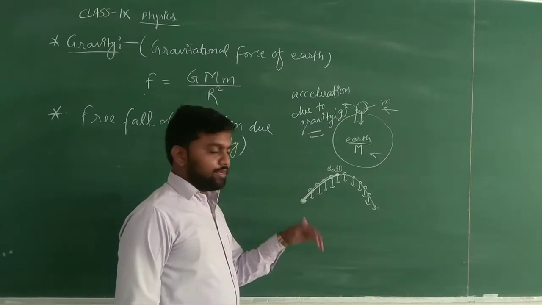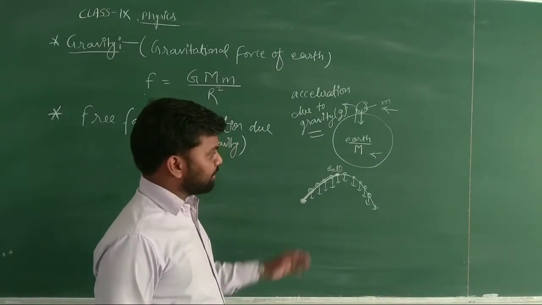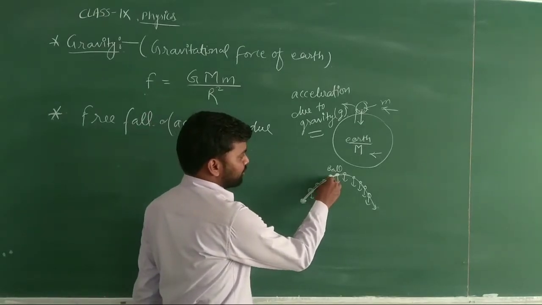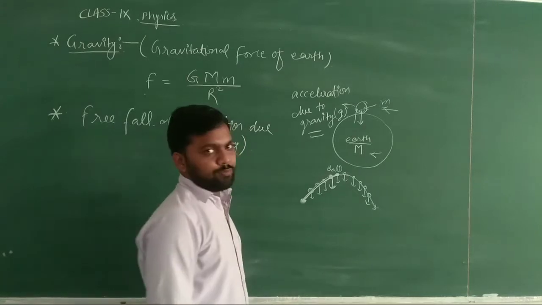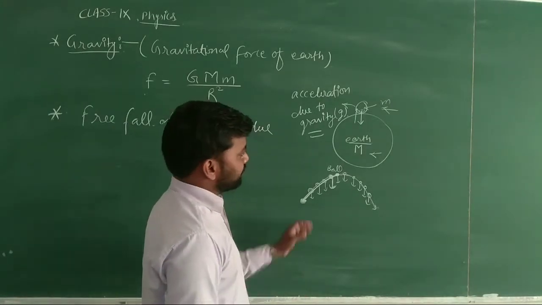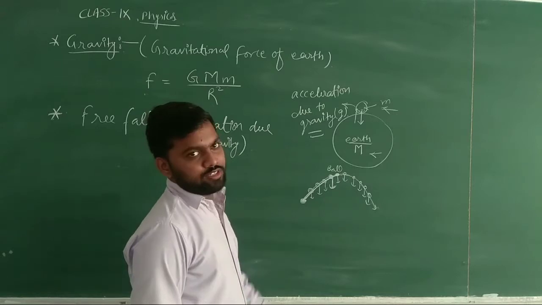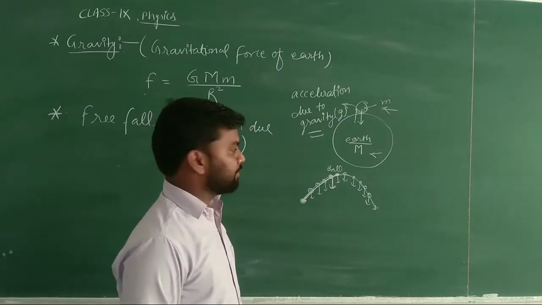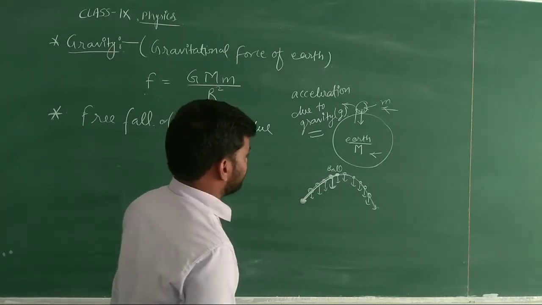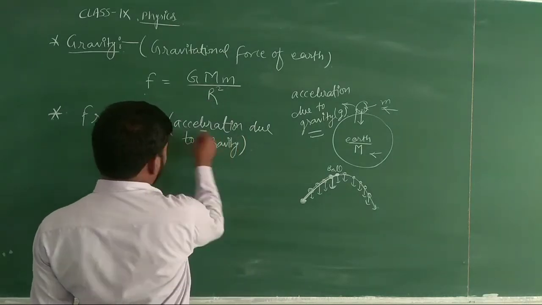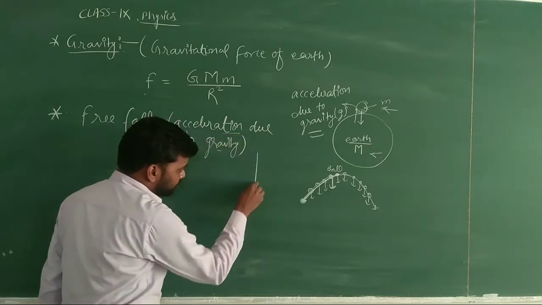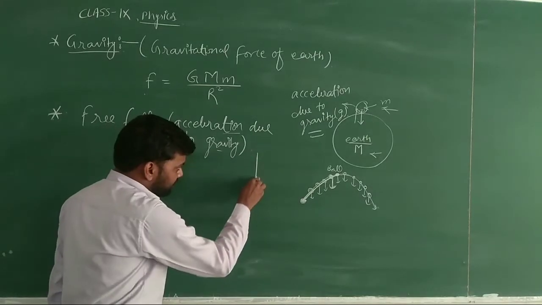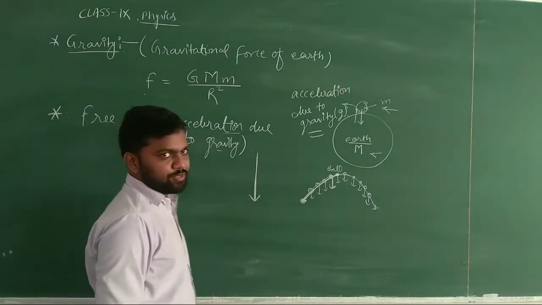It means at every point earth is attracting the object towards itself. Okay, so the ball is at every point falling towards the earth under the action of gravity of the earth. So it is known as the free fall condition, under which every object falls towards the earth under the force of gravity of earth. Okay, so it is known as free fall. And whenever an object falls towards the earth, its direction is definite, its direction is fixed, that it will fall towards the center of the earth.